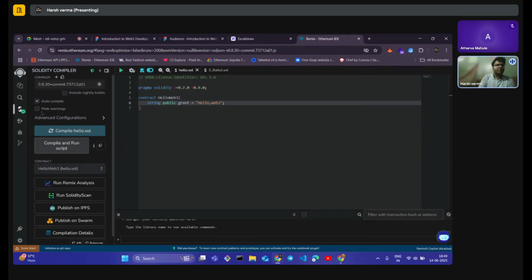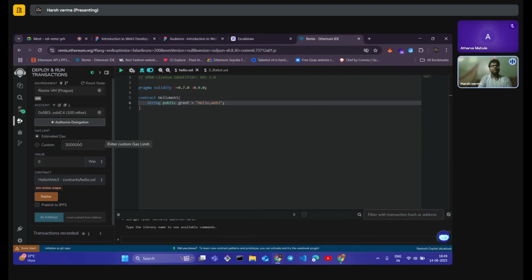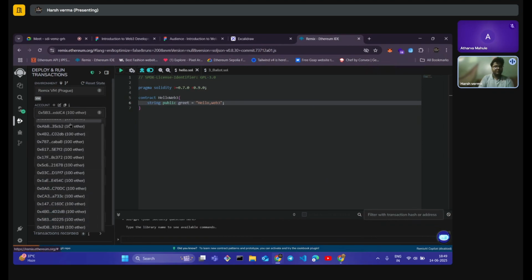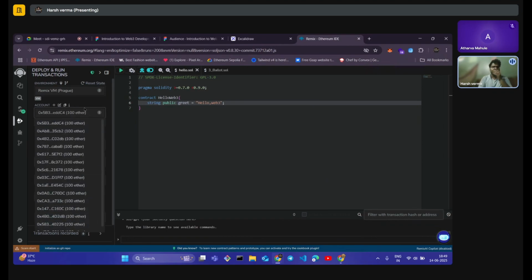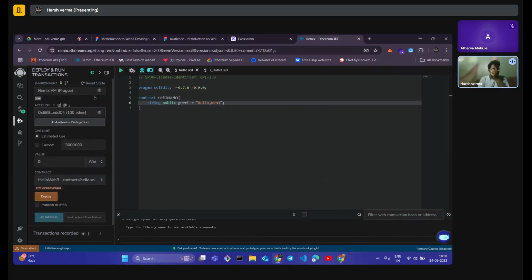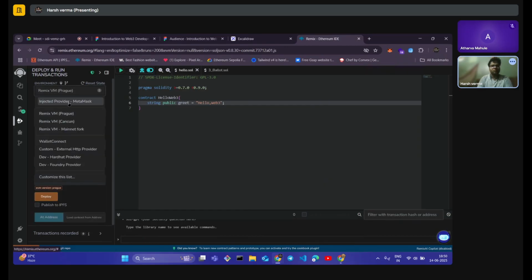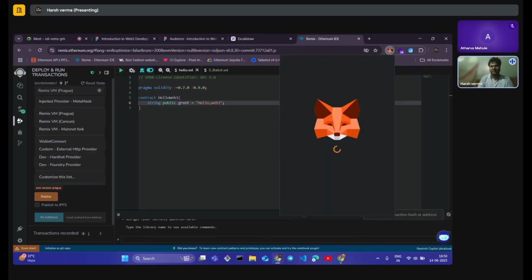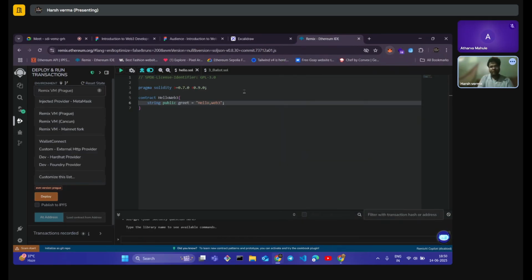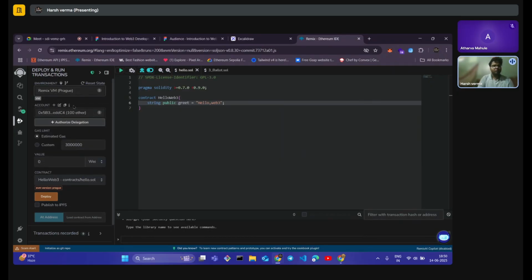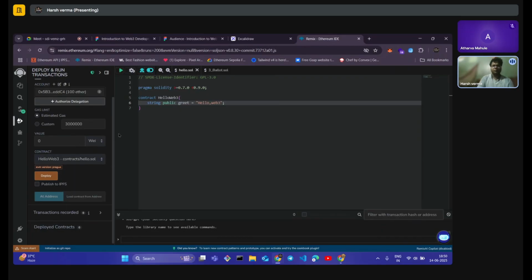Now go to the Solidity compiler and set it to auto compile. It will automatically compile your code. You don't have to go again and tap on this button. And then go to the deploy tab. Remix already provides us some free Ethereum testnet accounts so that we can deploy and test our smart contracts, or you can use your own MetaMask account to use mainnet Ether to test your smart contract on the real net. For now, we're going to use the free net itself, and it has 100 Ether for us. And now we're going to deploy the smart contract that we have created. Now let's deploy it.